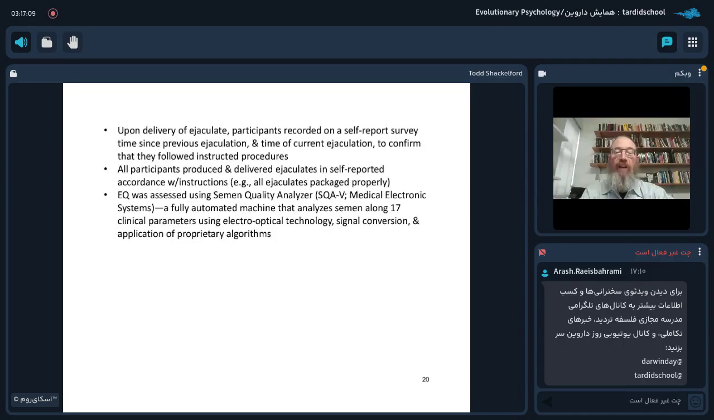Ejaculate quality was then assessed using the Semen Quality Analyzer, or SQAV. This is a machine that's produced and sold by Medical Electronic Systems out of Israel. It's a fully automated machine that analyzes semen along 17 clinical parameters using electro-optical technology, signal conversion, and the application of a variety of proprietary algorithms.